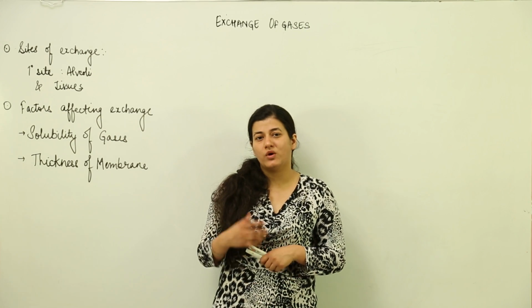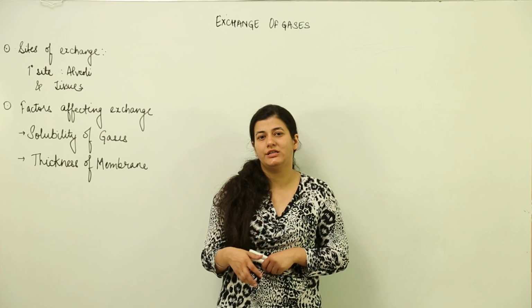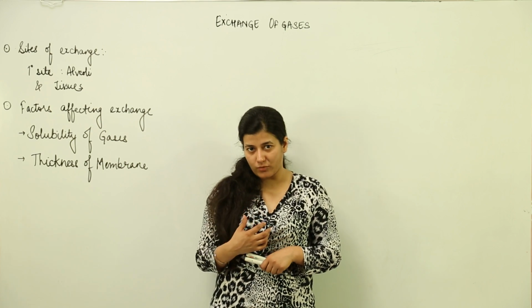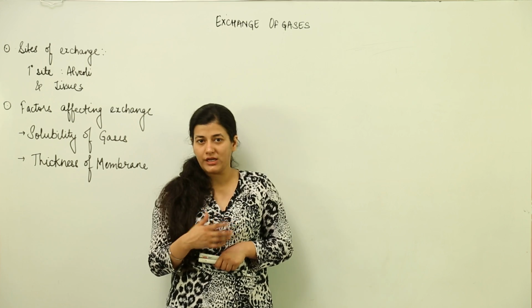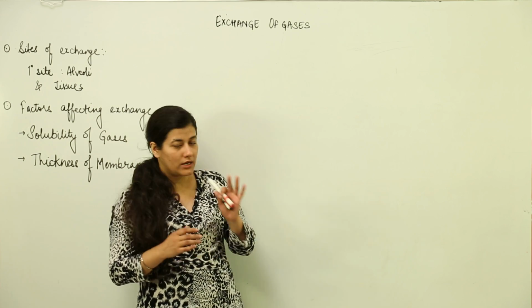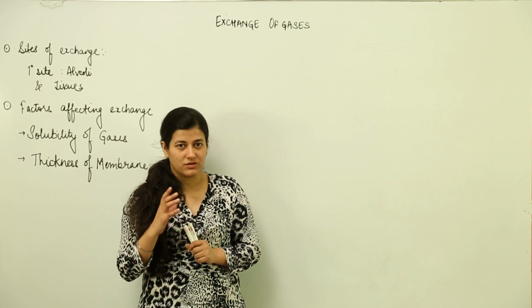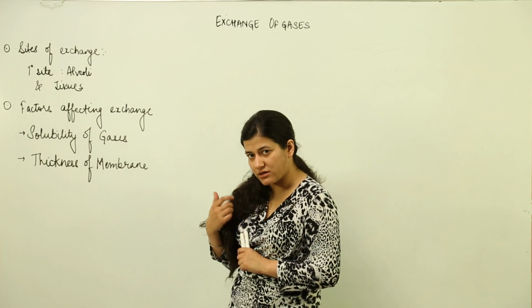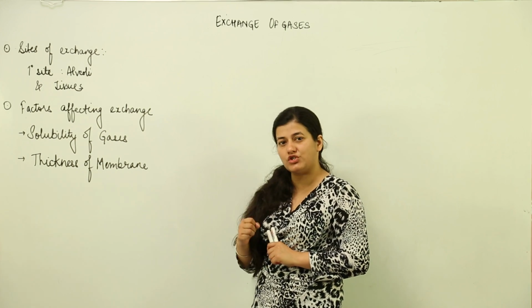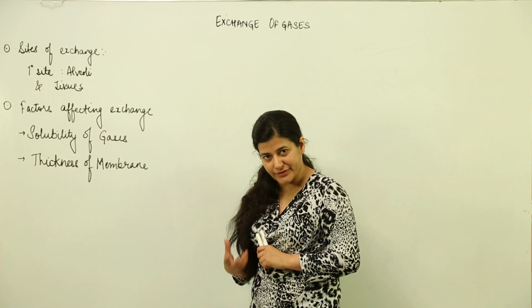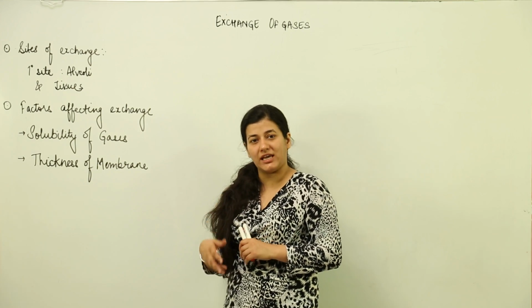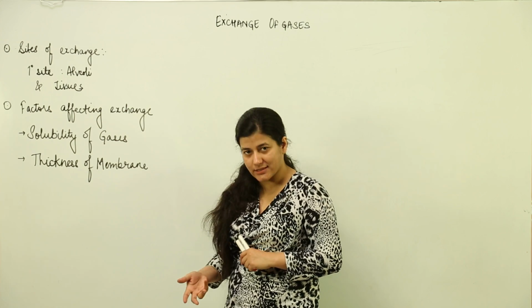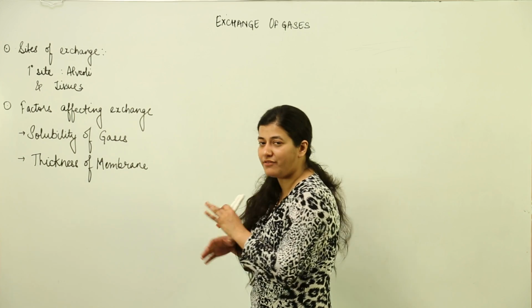Now let us see what happens to the gases which are breathed in and expired out inside the body. That means we are going to deal with exchange of gases inside the body during this lesson. Now while discussing exchange of gases, you know that the tissues which are doing respiration would need oxygen and would produce carbon dioxide as a result of respiratory metabolic process, and the oxygen is taken up from the air while the carbon dioxide is given outside. That is a very basic thing we have read till now.